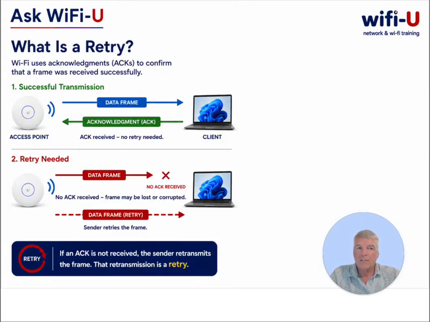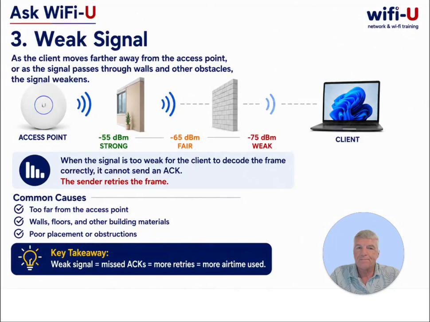When a Wi-Fi device sends a unicast data frame, it normally expects an acknowledgement, or an ACK, from the receiving device. If the sender does not receive that ACK, it assumes that the frame did not arrive correctly. So it sends the frame again. This second transmission is considered to be a retry.